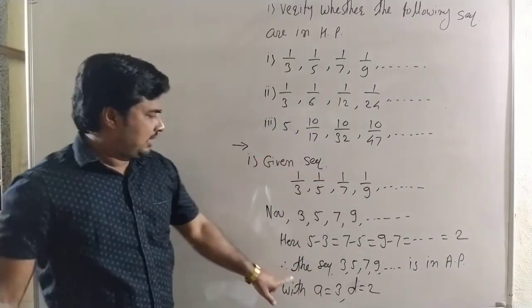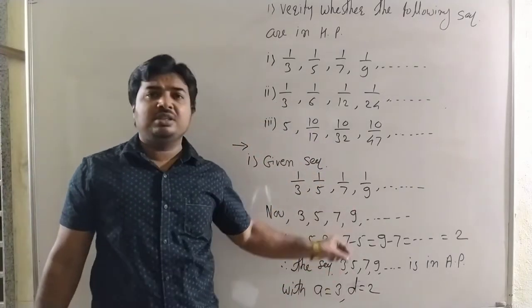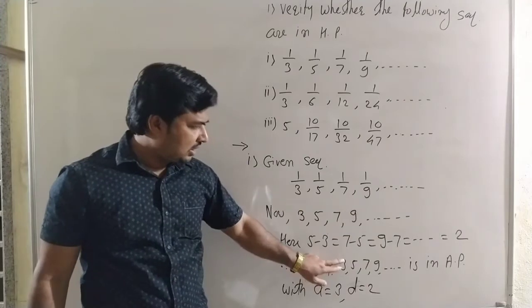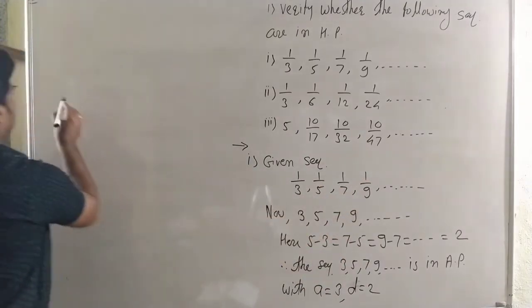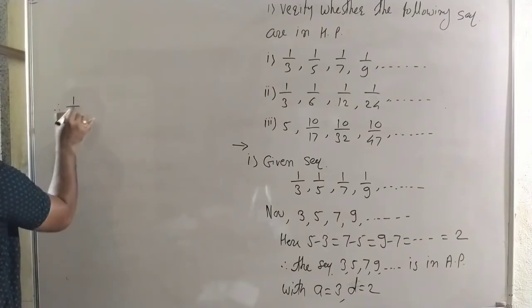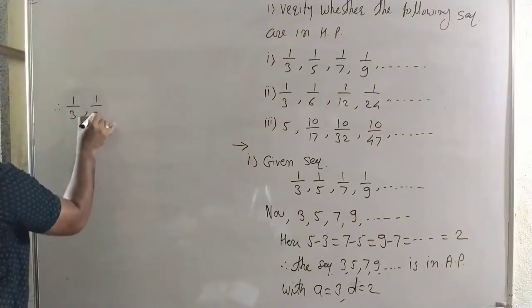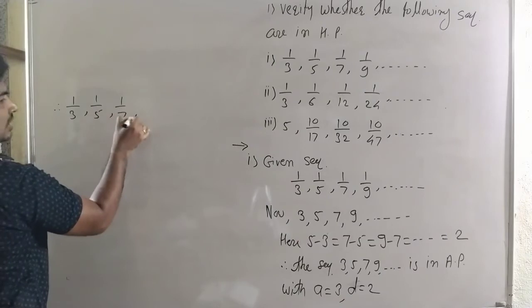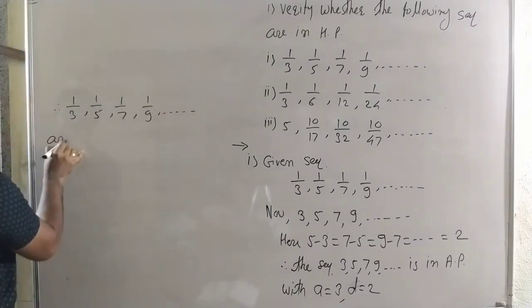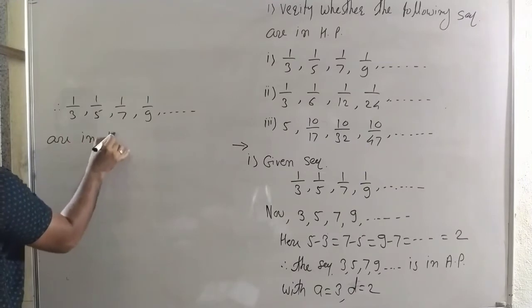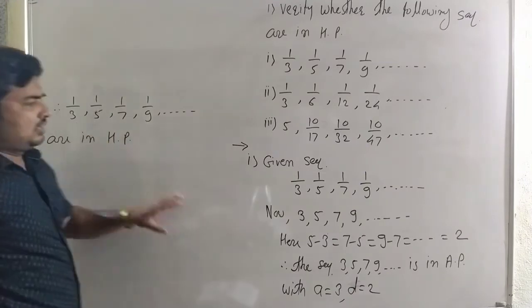Okay. That means this sequence is in an arithmetic progression, therefore its reciprocals are in a harmonic progression, and therefore 1/3, 1/5, 1/7, 1/9 up to dash dash are in harmonic progression. Okay, simple calculation.